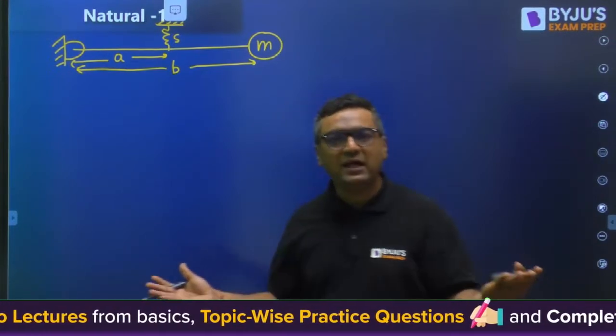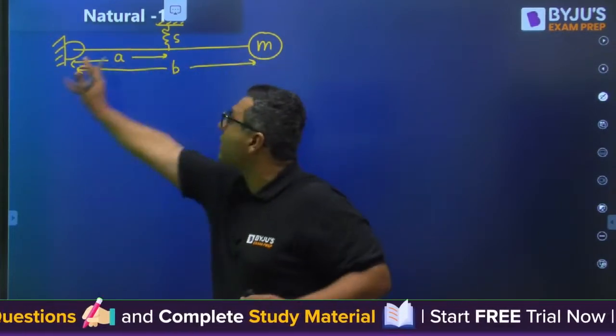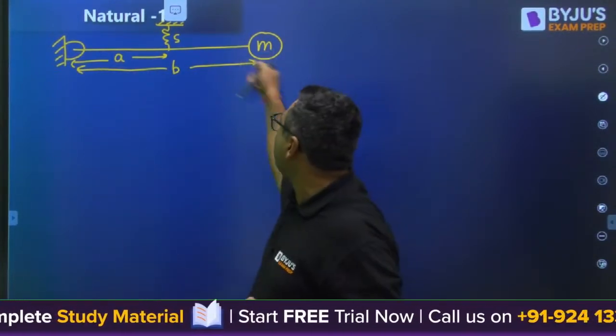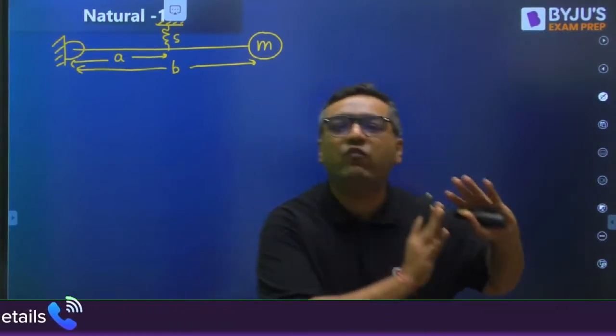I need not make any governing equation, but I must have a point mass. And this rod is given massless. So it is a point mass, only one m is there. So my dear, I can go for the Rayleigh method. What does the Rayleigh method say? Static deflection of mass. Static means before the starting of vibration.